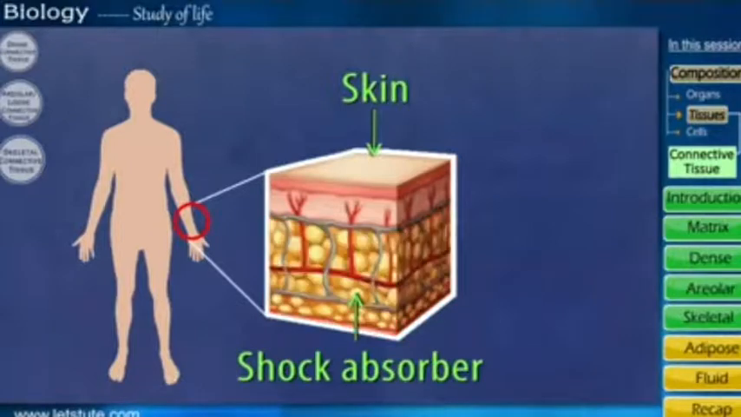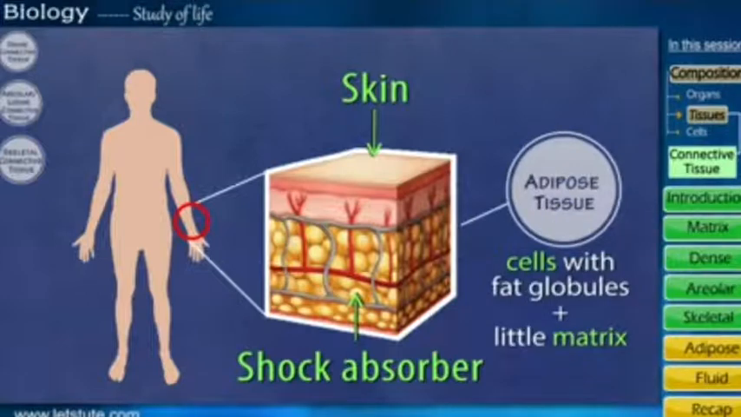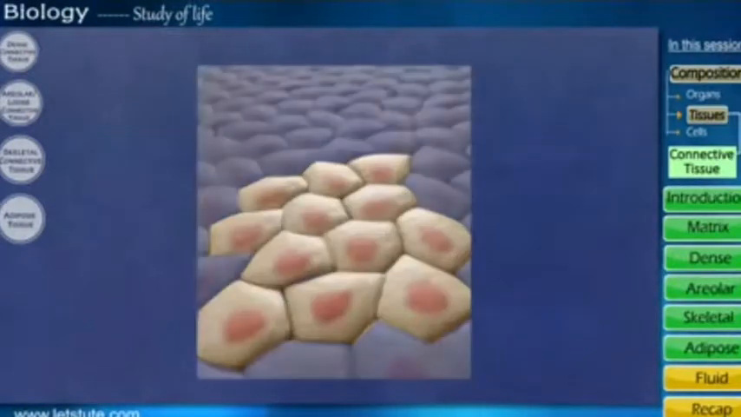See, the skin acts as a shock absorber. How does it act as a shock absorber? Because it is made up of the tissue called adipose tissue.